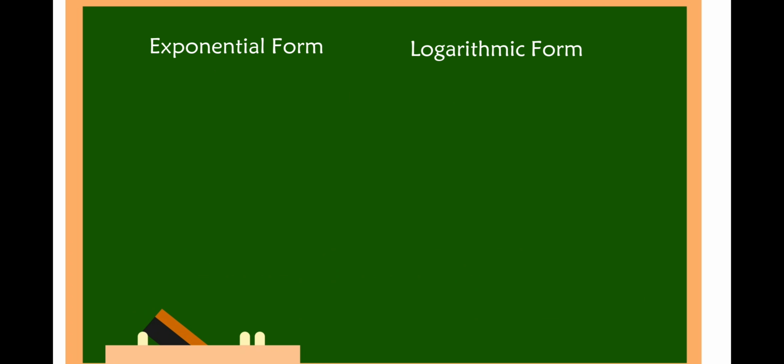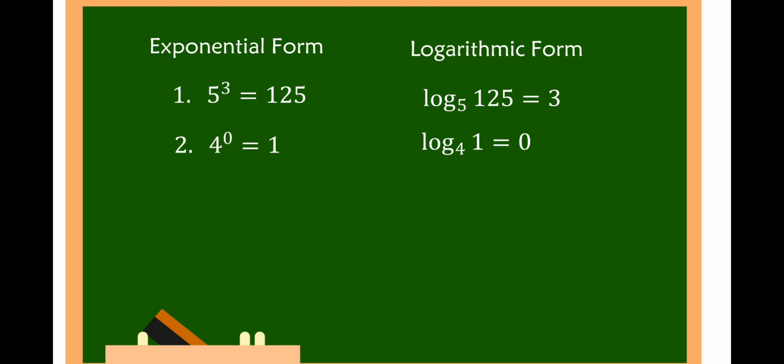Writing exponential form into logarithmic form. For example, number 1, we have 5 cubed is equal to 125. 5 is the base, 3 is the exponent, 125 is the answer. So in logarithmic form, this is the logarithm of 125 to the base of 5 is equal to 3. Number 2, 4 raised to 0 is equal to 1. 4 is the base, 0 is the exponent, and 1 is the answer. So therefore, in logarithmic form, this is the logarithm of 1 to the base of 4 is equal to 0.